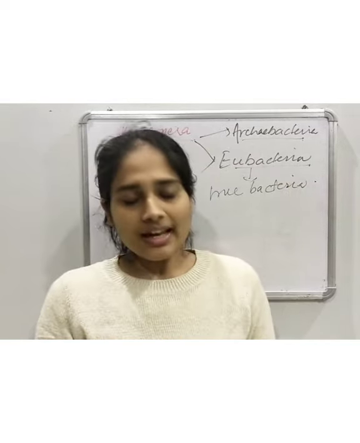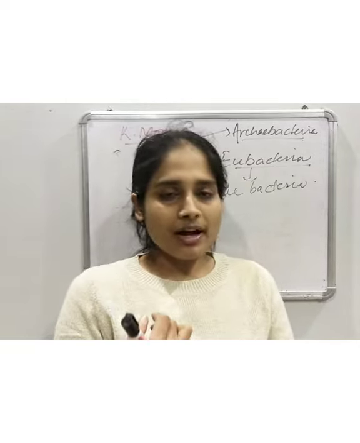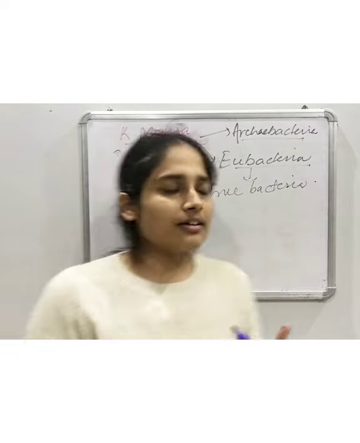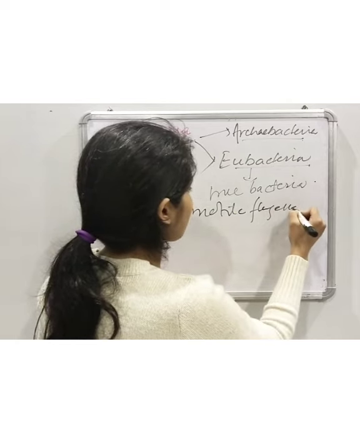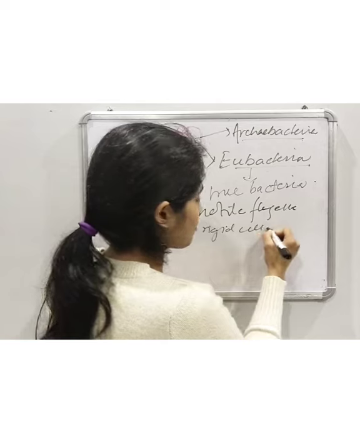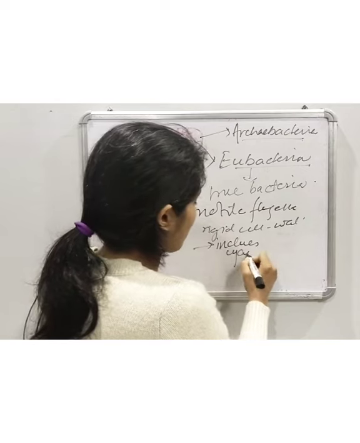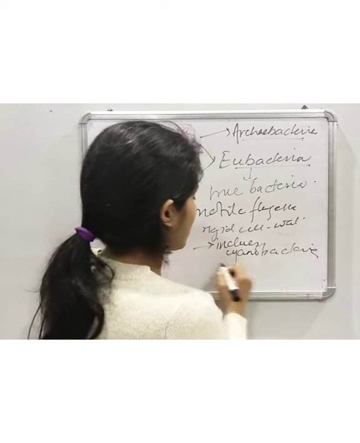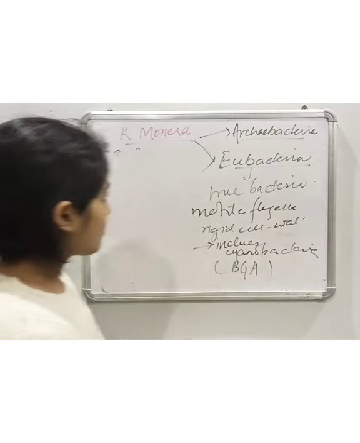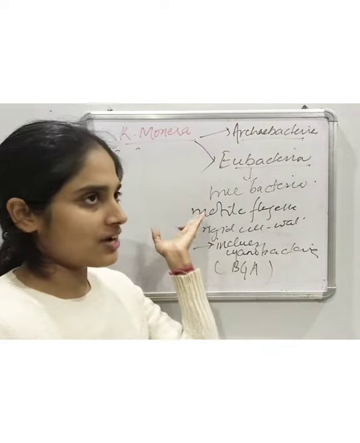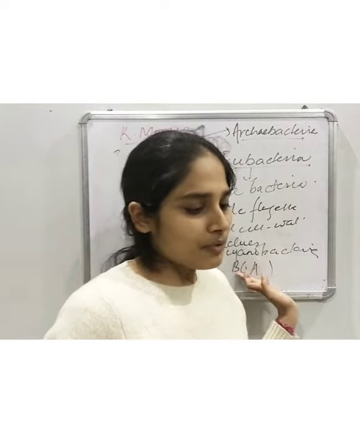The difference is their presence of motile flagella. They have motile flagella and a rigid cell wall, and they include cyanobacteria, which are also known as blue-green algae, or abbreviated as BGA. So Eubacteria, true bacteria, have motile flagella and a rigid cell wall, and they mostly include cyanobacteria or blue-green algae.